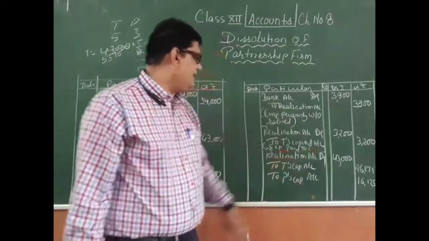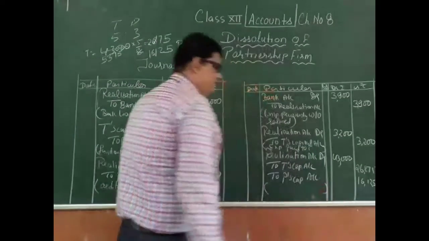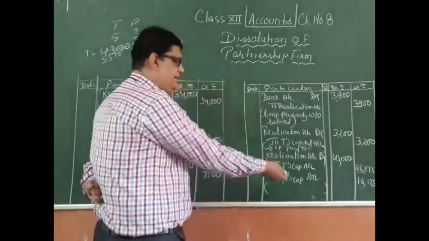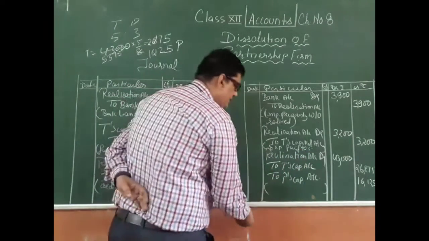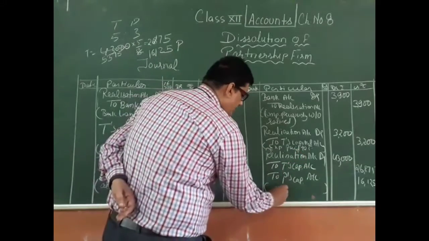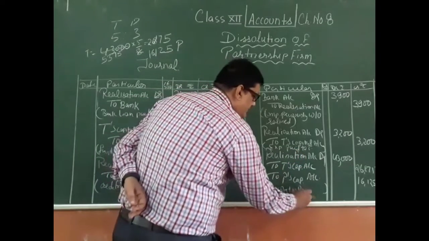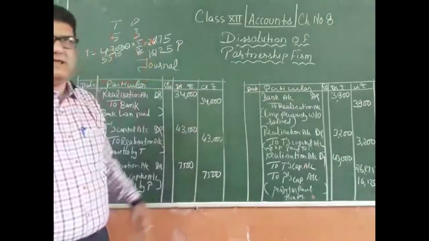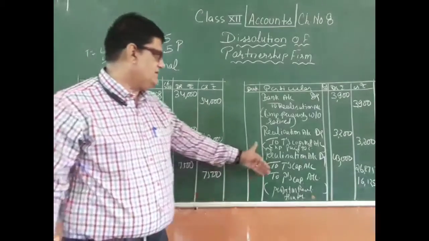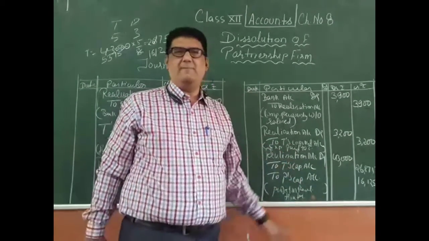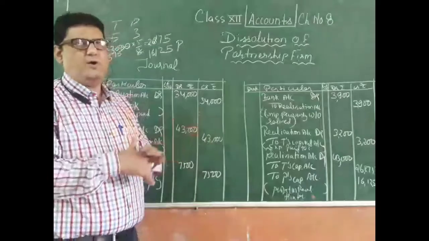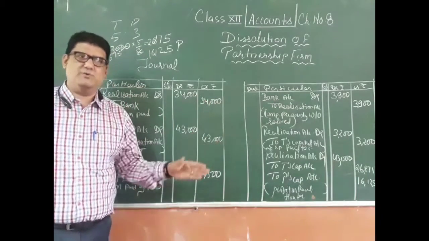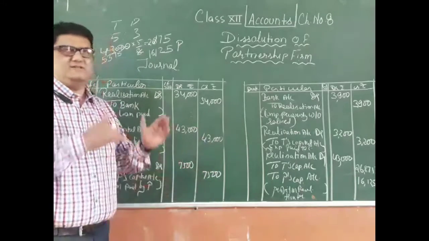And finally, at the end of the day, the profit or loss, whatever we are getting from that. So in this case it was a profit, so it was realization account debit to T's capital account and to P's capital account, the two partners. So profit on realization transferred to partners' capital. And if there had been a loss in any case, then this entry would have been partners' capital account debit to realization. So this is the overall concept related to the realization of assets and repayment of liabilities when we are showing these transactions with the help of journal entries.